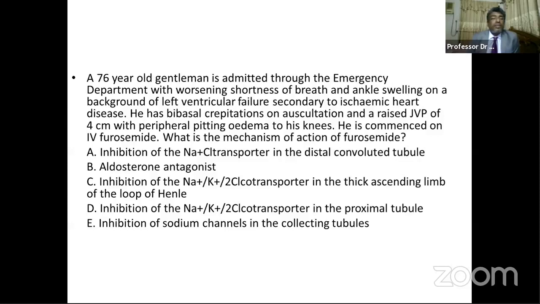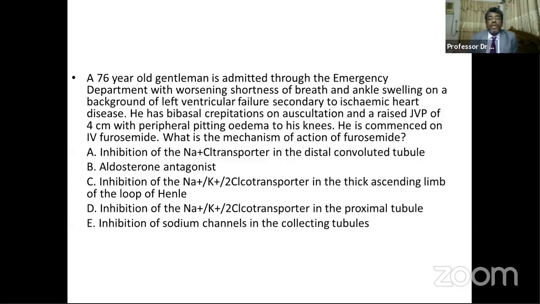He is commenced on IV furosemide. So to relieve his symptoms, he was treated with IV diuretics like furosemide. What is the mechanism of action of furosemide? Here the question is easy, and the answer is easy to know. There are 5 answers.